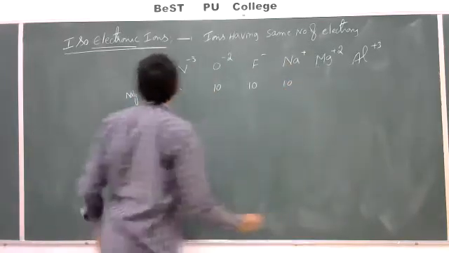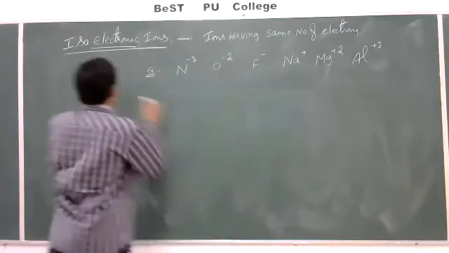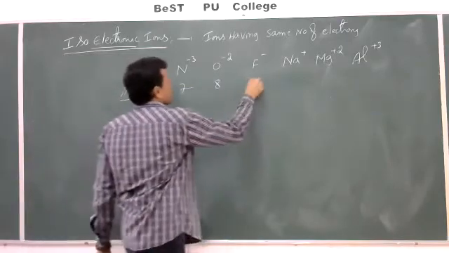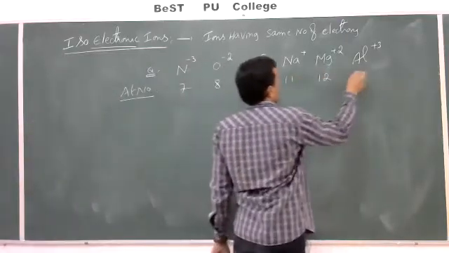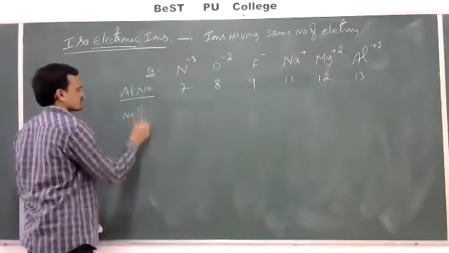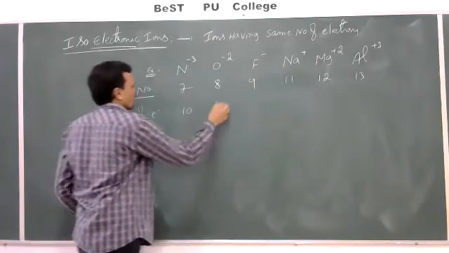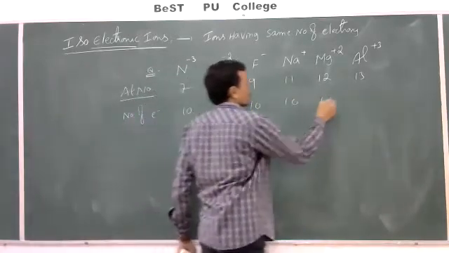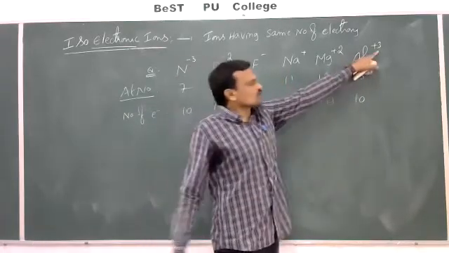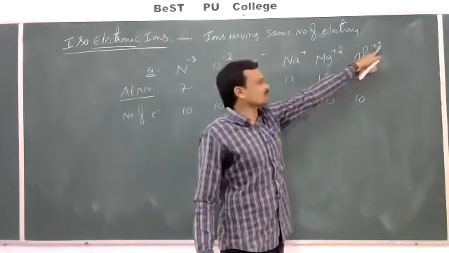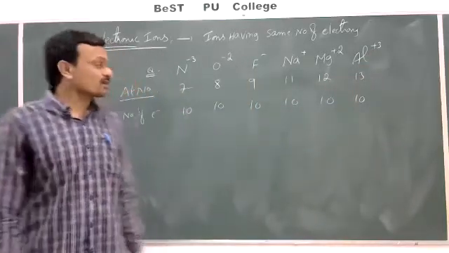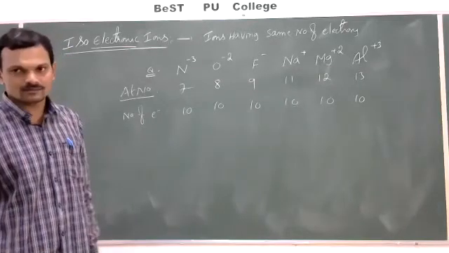Magnesium. So just first write the atomic numbers. Atomic numbers 7, 8, 9, 11, 12, 13. These are the atomic numbers. Then the number of electrons. All these contain 10 electrons only. Aluminum atomic number 13. Positive charge is there, means it loses electrons. 3 electrons lost. 13 minus 3, 10. So all these are examples of isoelectronic species.